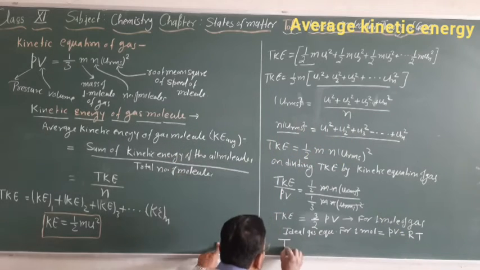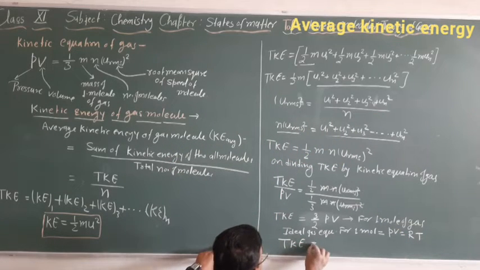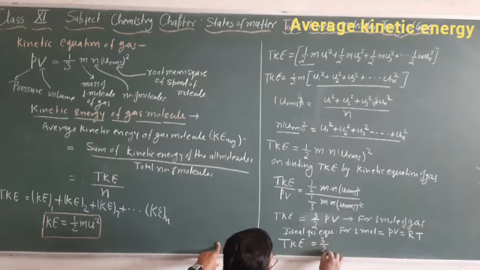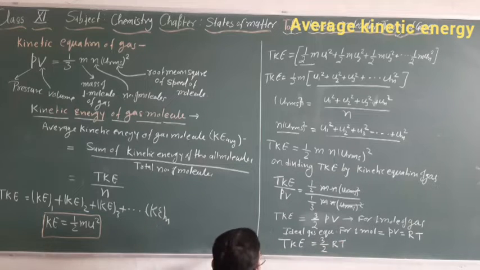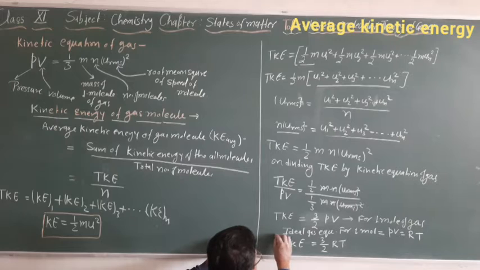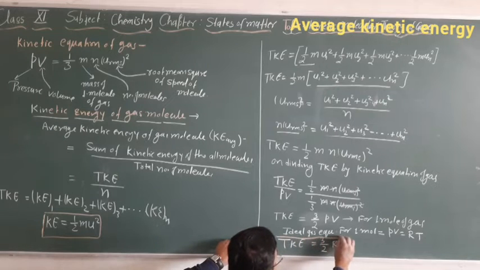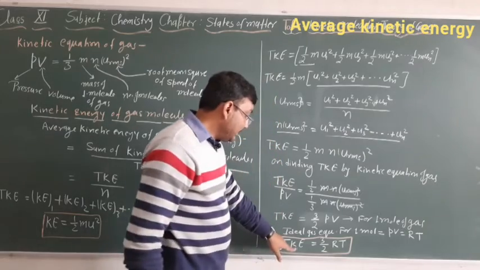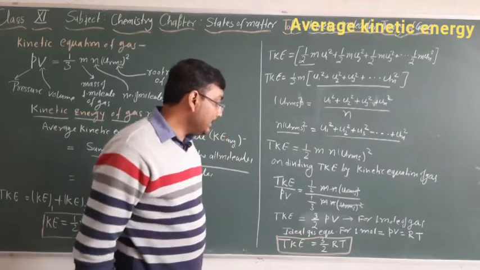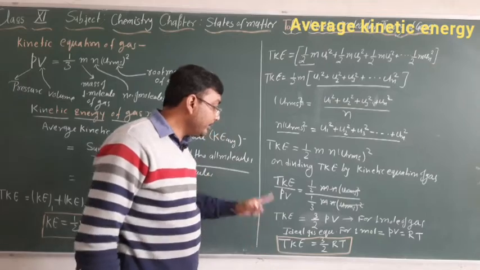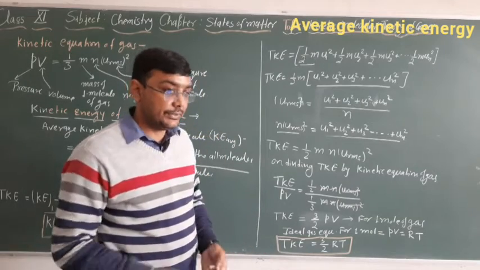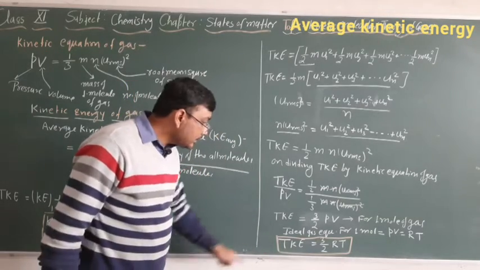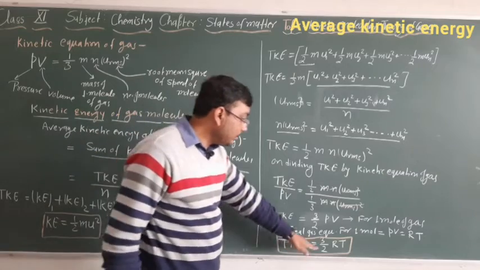So total kinetic energy is equal to 3 by 2 RT. So now we got this relation, total kinetic energy is equal to 3 by 2 RT. By using this equation we will find the average kinetic energy. Is it clear?